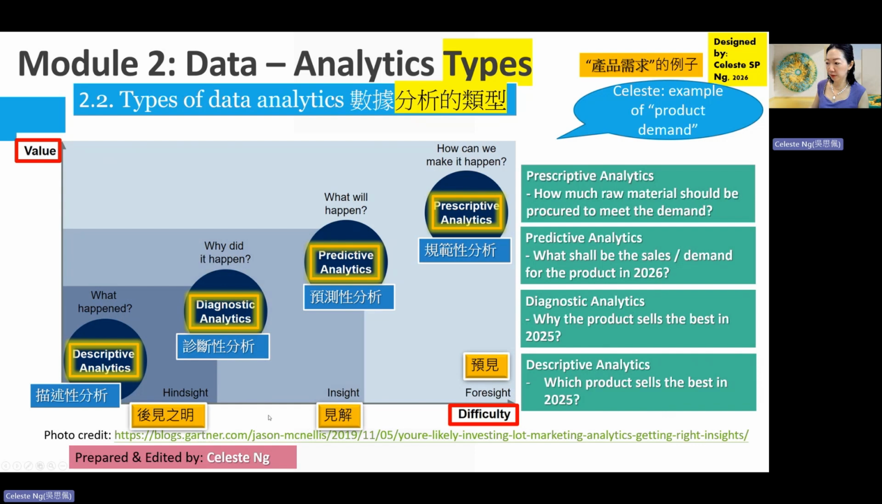And then looking at the other dimension, which is difficulty. Difficulty means how much data, and how long we should collect the data, and how many sources of data we should gather in order to conduct more valuable data analytics. That will be the difficulty part.